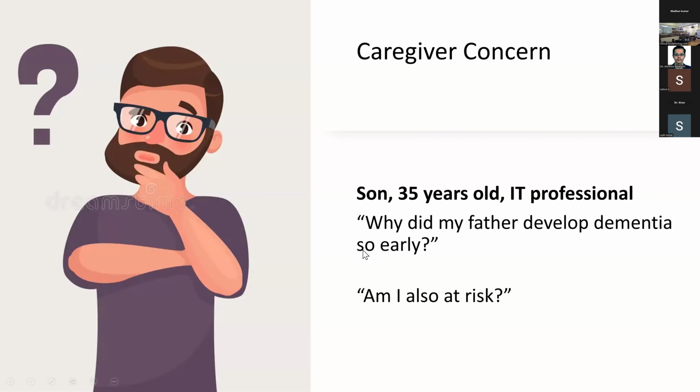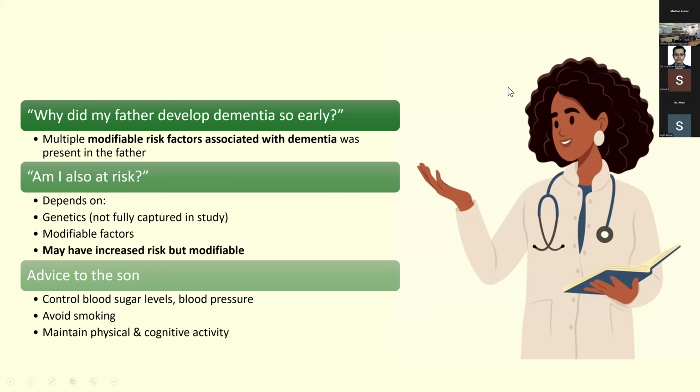Why did my father develop dementia, and am I also at risk? So as a doctor, this was the answer I would give him. So why did my father develop dementia so early? Because his father had multiple modifiable risk factors which are associated with dementia, like diabetes, hypertension, and smoking history.